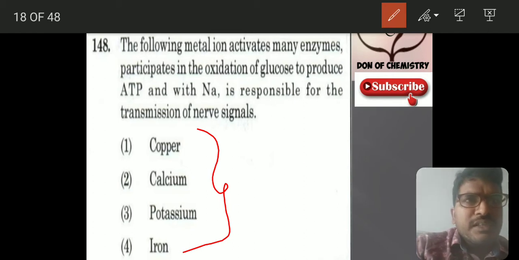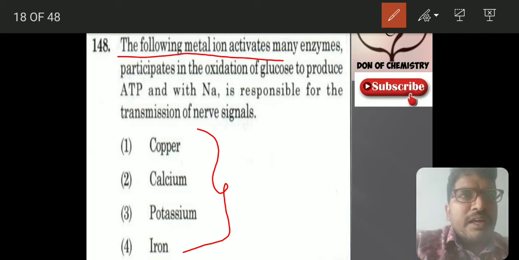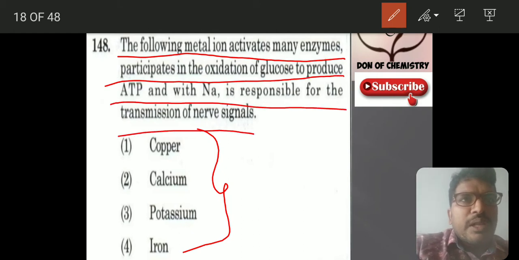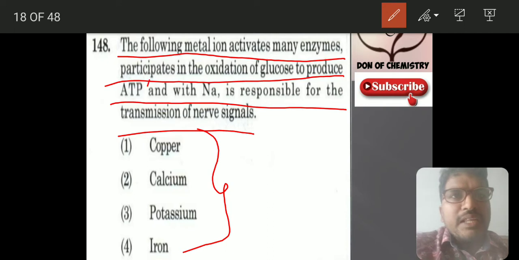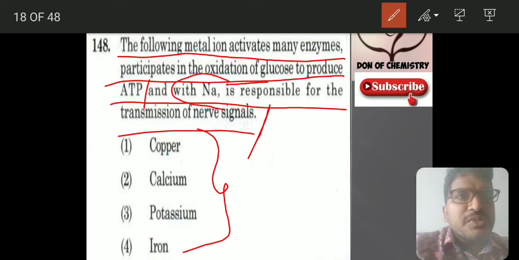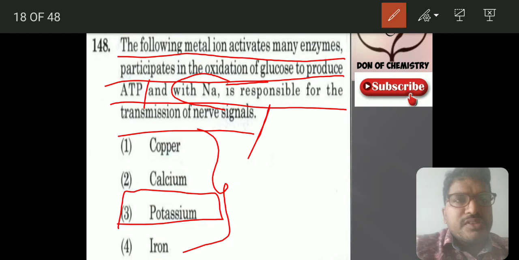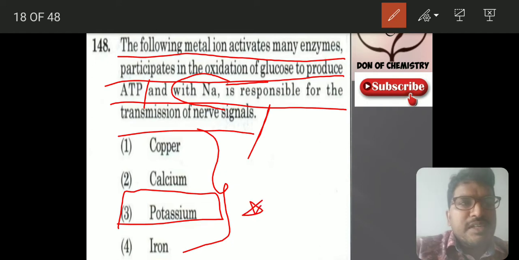Fine. Let us see the following metal ion. As I told you, biological applications of these metal ions will be asked. The following metal ion activates many enzymes and participates in the oxidation of glucose to produce ATP. With sodium, it is responsible for the transmission of nervous signals. That is nothing but potassium. Like this, we can remember. This is a directly theoretical question, a direct NCERT statement based question.